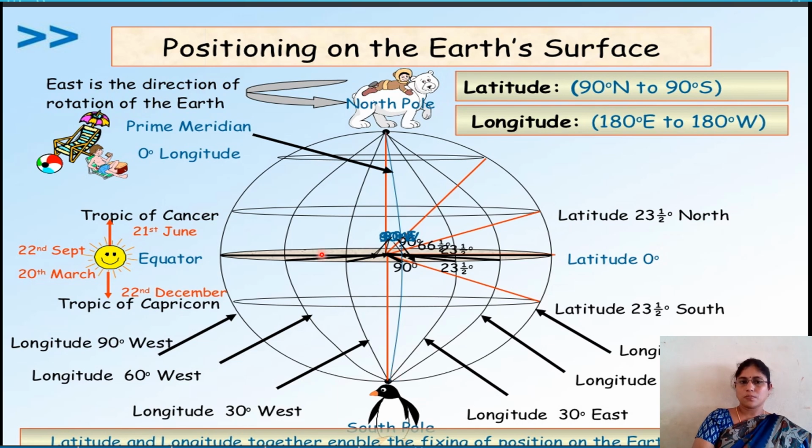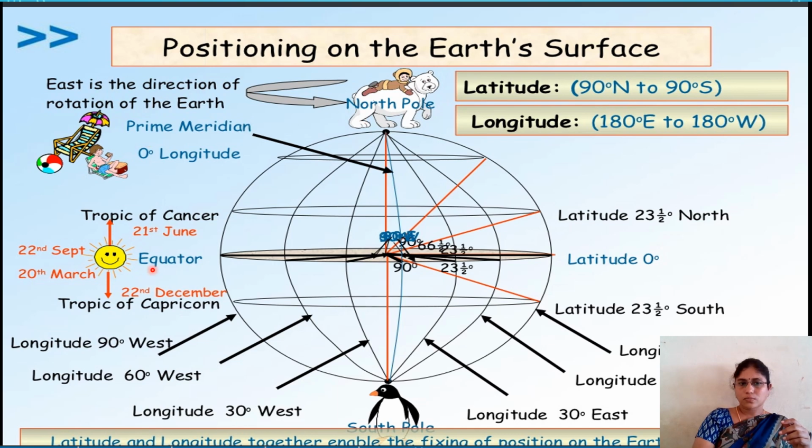Okay, now see here, east is the direction of rotation of the earth. So the earth rotates from west to east, so that every day we get the sun's rise in the east direction only. That is the main reason why the sun rises in the east only.